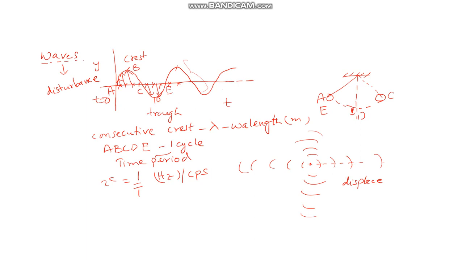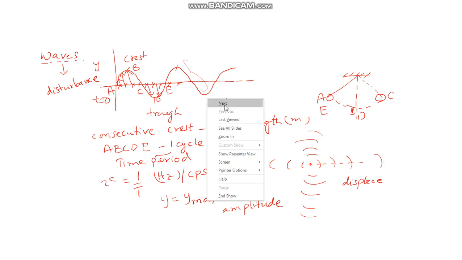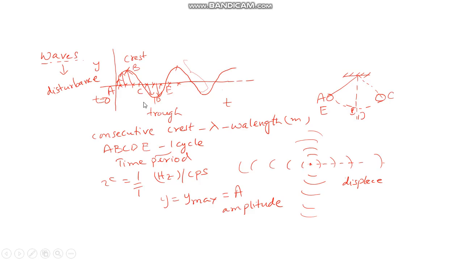Out of these displacements, there will be a particular displacement which will be maximum. It is denoted by A, and it is called amplitude.